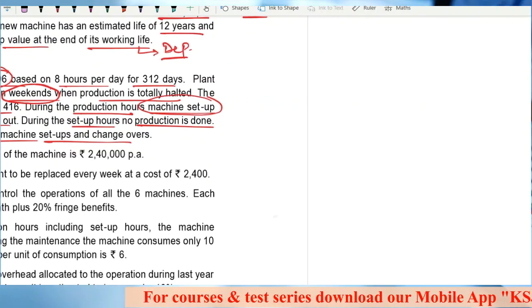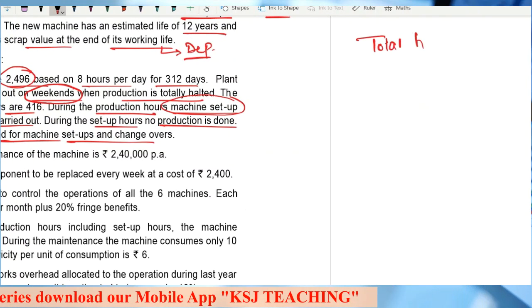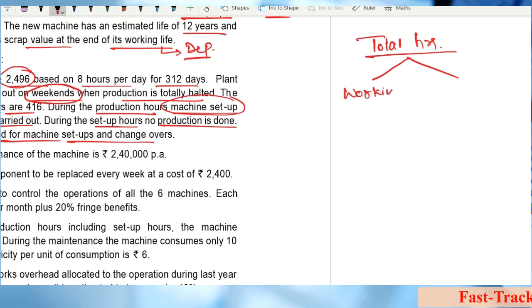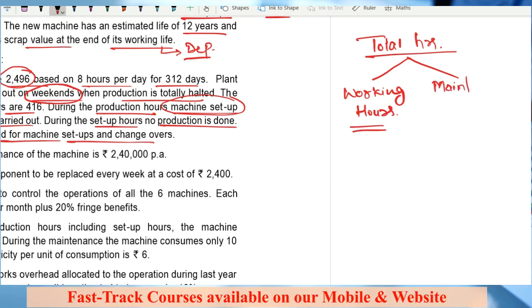So try to understand. He says that total hours are being divided into 2 parts. One part is the working hours, and the second part is the maintenance hours.